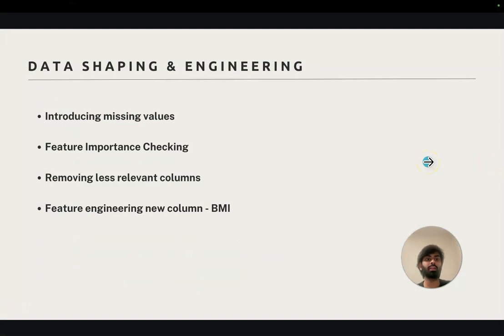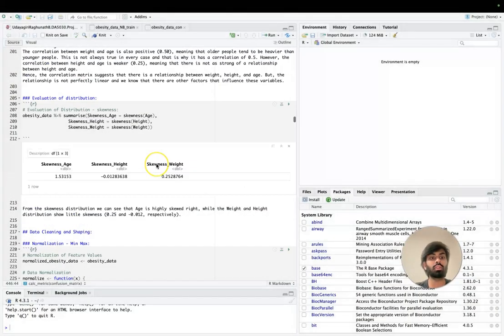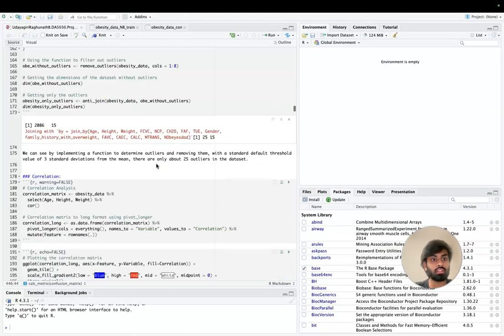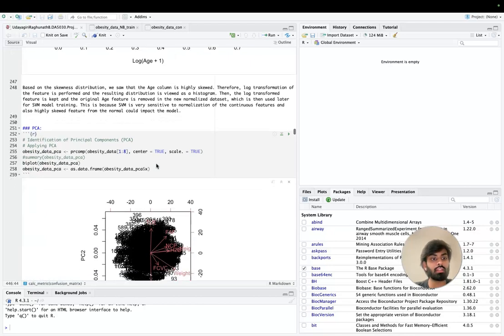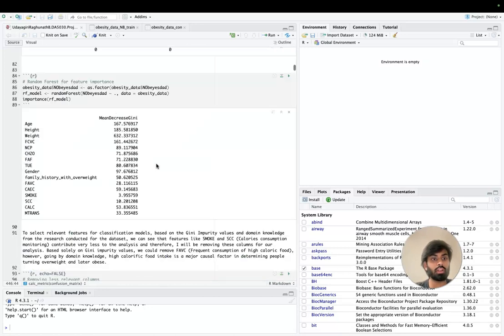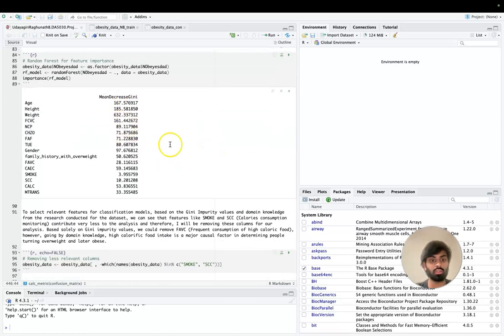Data shaping. First, we will start with missing values. The dataset originally did not contain any missing values, so as per instruction, they were introduced into the dataset randomly for a few features. And while talking about what features I chose, I mentioned how feature importance was checked. This was done where a random forest on the dataset was employed, and then we checked for what features are important here based on Gini impurity values shown here.